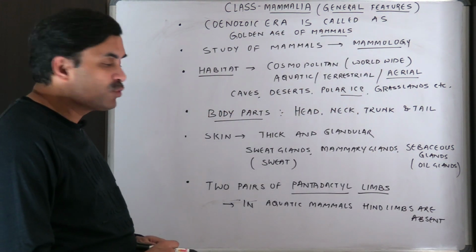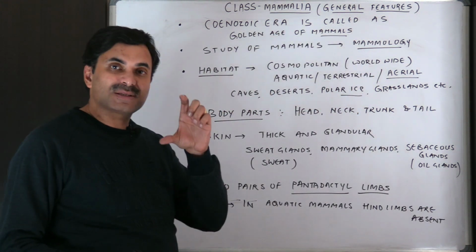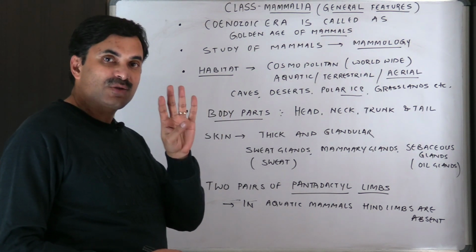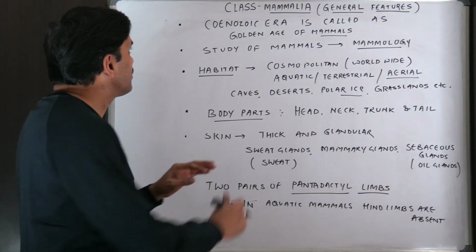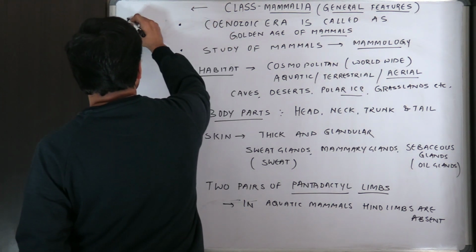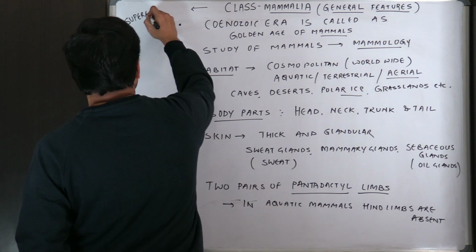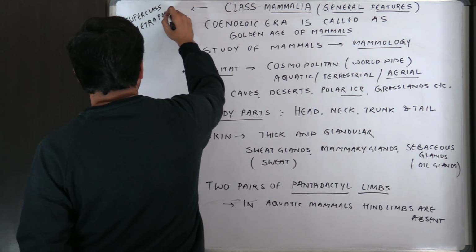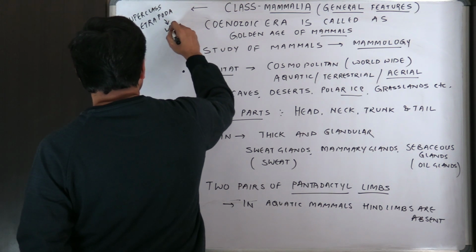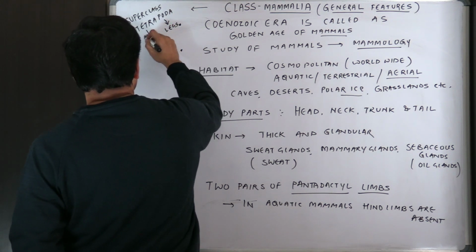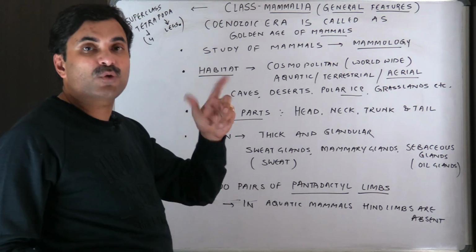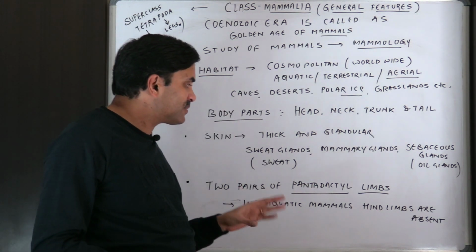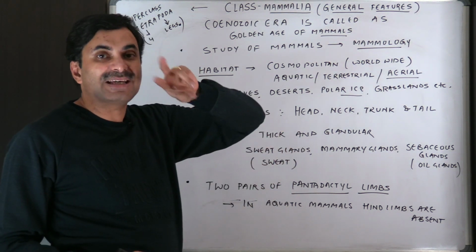So generally they have 2 pairs of pentadactyl limbs, meaning 4 limbs. Actually they belong to the Tetrapoda, because Mammalia belongs to which group? Superclass Tetrapoda. Tetrapoda means, poda means legs and tetra means 4. So they have 2 pairs of limbs. In aquatic mammals, hind limbs can be absent. Pentadactyl means they have 5 digits in each limb.